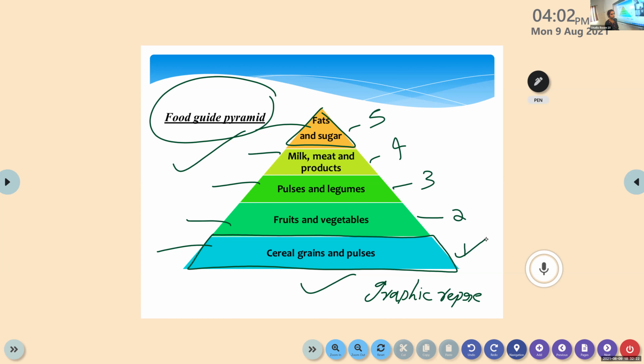So the size, ma'am, of each, yes. Can you repeat that sentence? I didn't get it. The important shelf is on the bottom, okay? And the least important on the top, which means the cereals, grains, and pulses are more important than fats and sugars. Sorry.